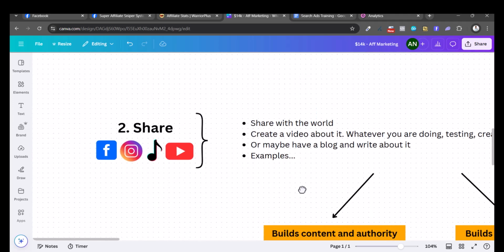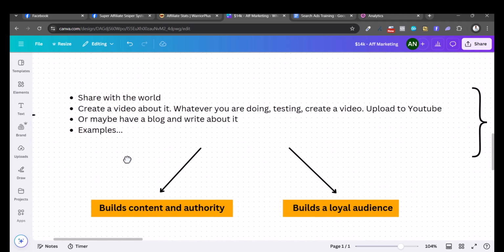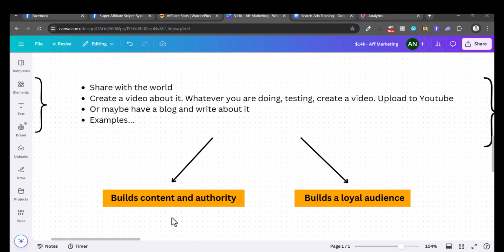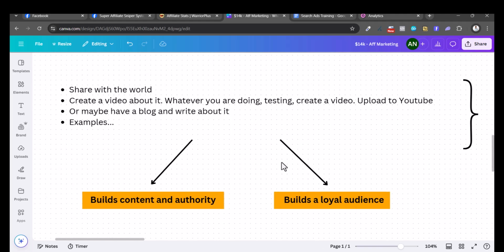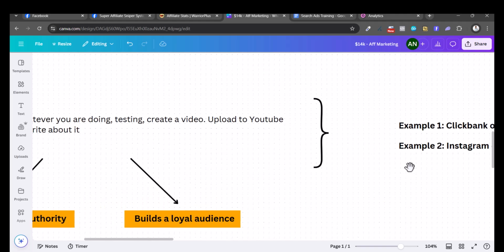But what this does is, when you share this with the world, you do not need to second guess or find a lot of topics to create content about, because you are already implementing stuff and that is your content. And when you create that content, you will be able to build an authority, and that builds a loyal audience. Let me just show you example.